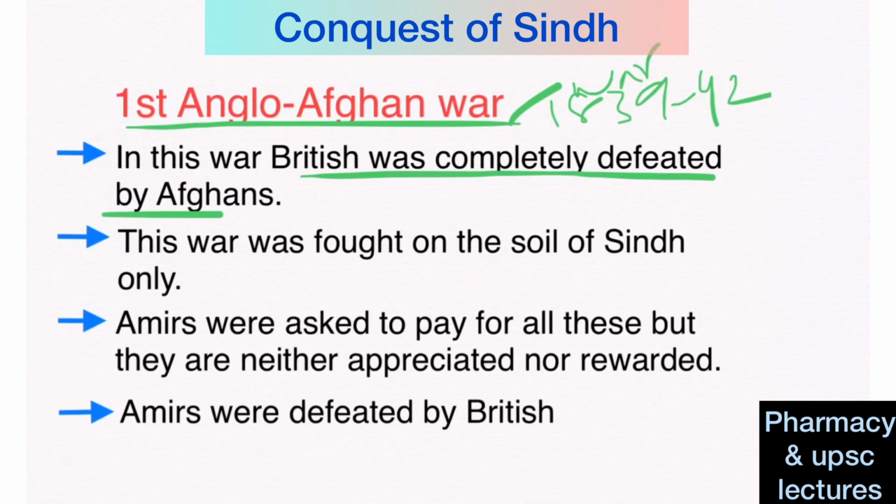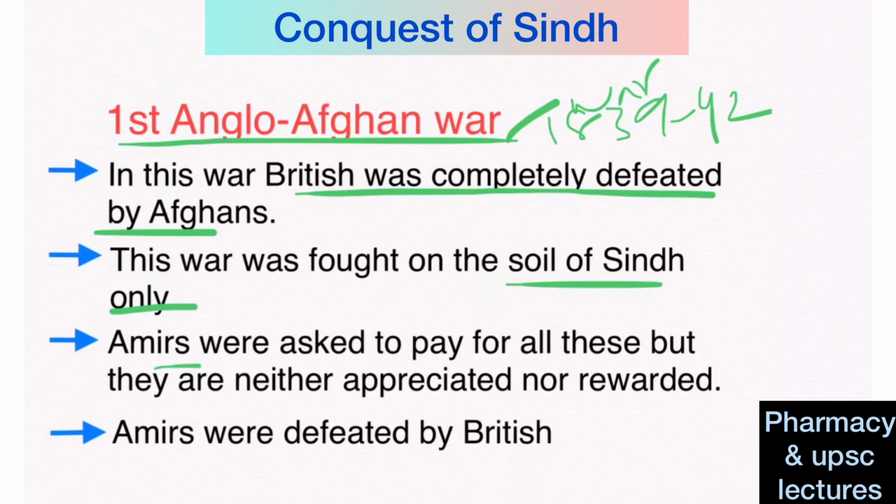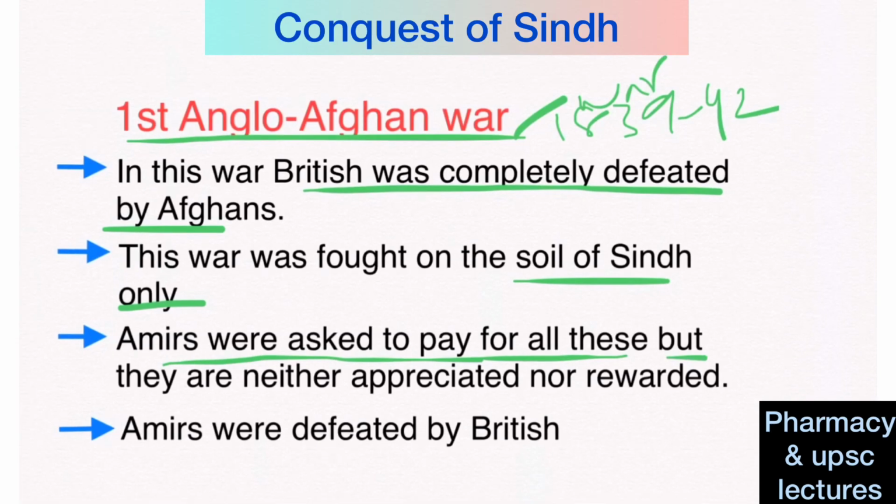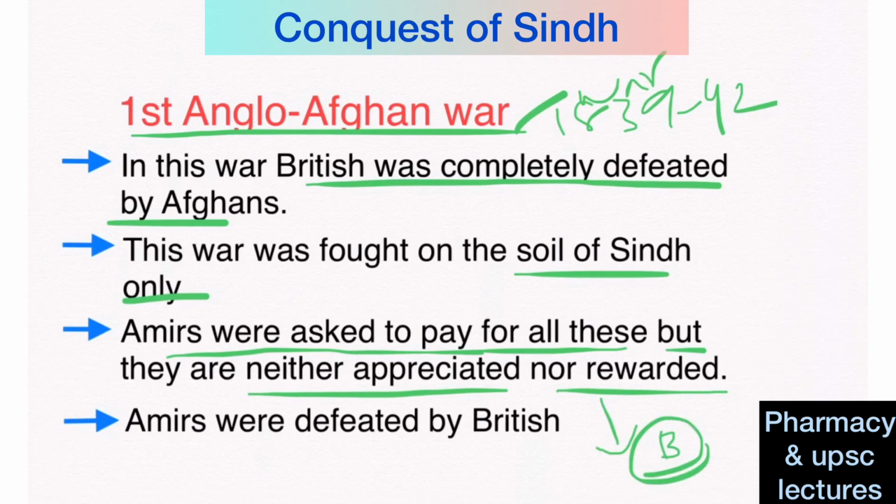This war was fought on the soil of Sindh only, but under the treaty, the Amirs were asked to pay for all these things, and Britishers neither appreciated nor rewarded the services of the Amirs, right? So the Amirs revolted against the Britishers. In this revolt, the Amirs were completely defeated by the British.